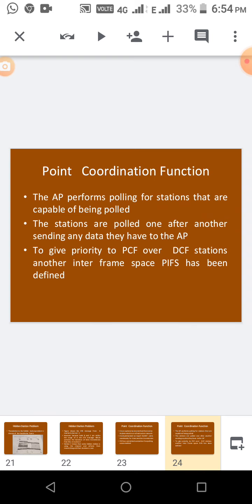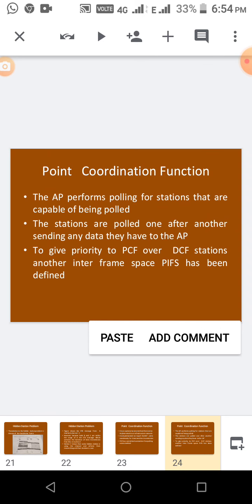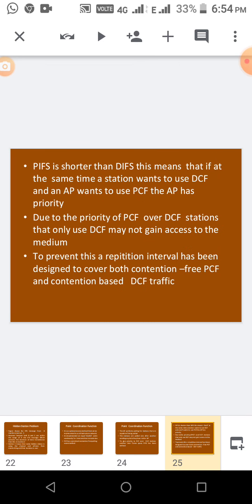According to the polled order, to give priority to PCF over DCF stations, another interframe space, PIFS, has been defined. PIFS is also like a waiting period. It is shorter than DIFS. This means that if at the same time a station wants to use DCF and the AP wants to use PCF, then the priority is given to PCF only.